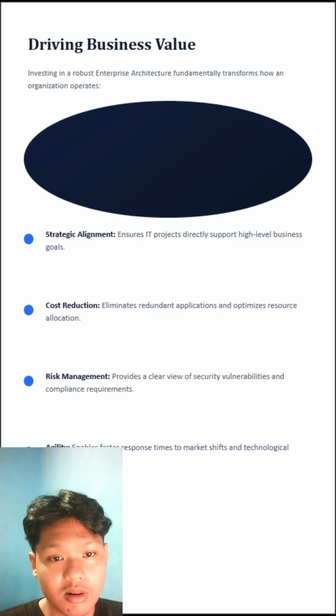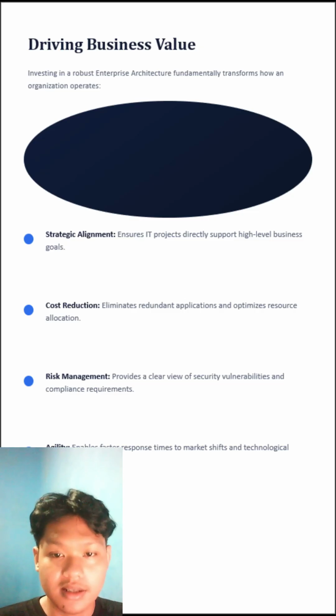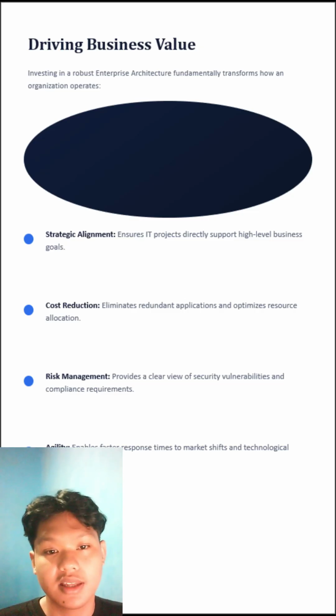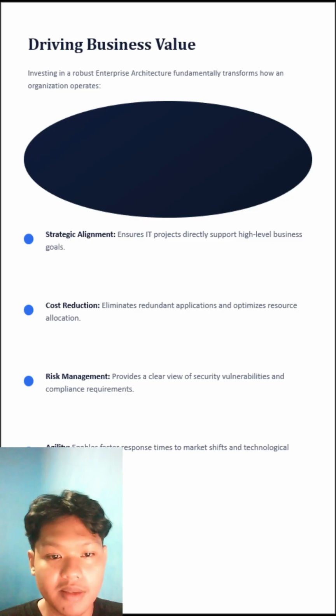Second, cost reduction, by eliminating redundant applications and optimizing resource allocation. Third, risk management, giving a clear view of security vulnerabilities and compliance requirements. And fourth, agility, enabling faster response to market shifts and technological disruption.